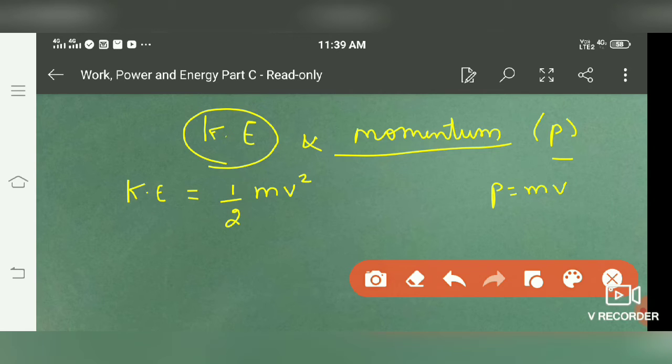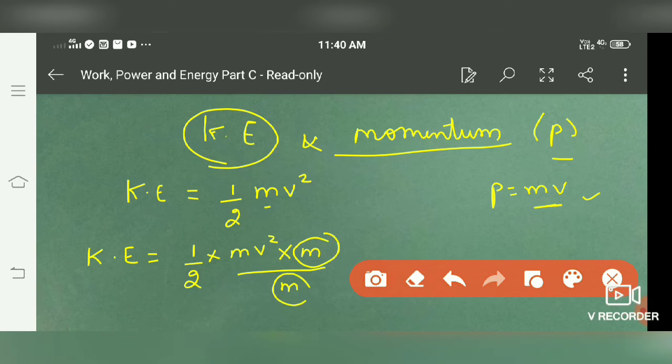You have two options: either substitute the values of m and v in this equation, or put the value of v from this in that equation. What I'm going to do is multiply and divide the right hand side by m.